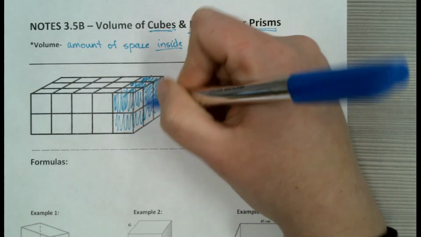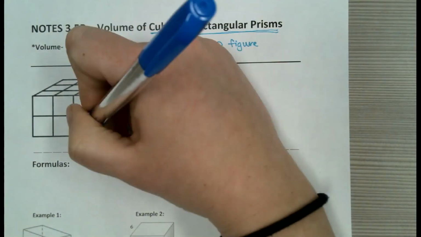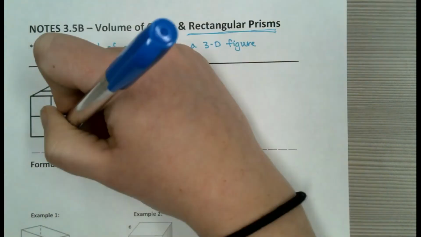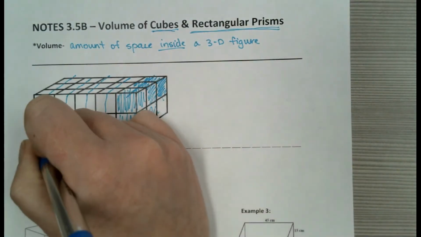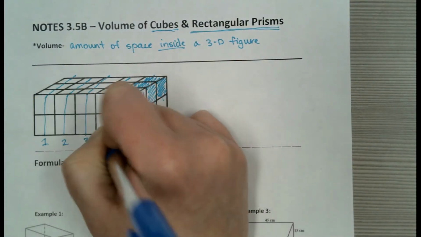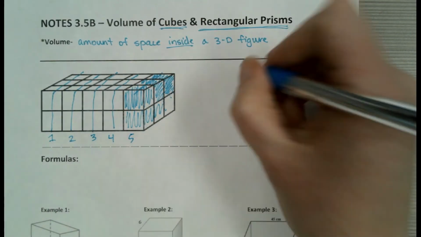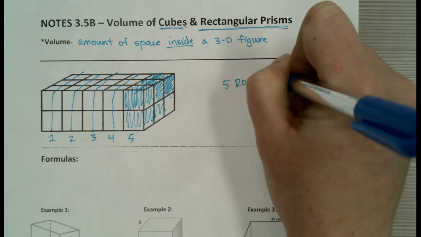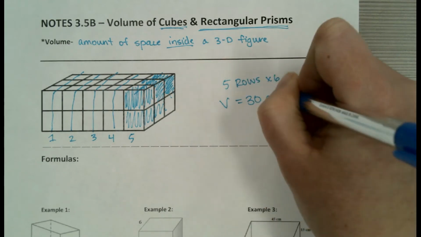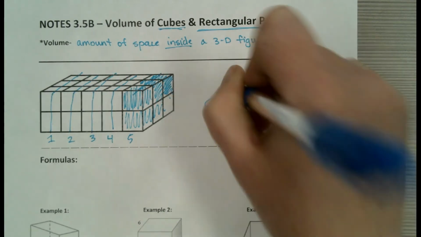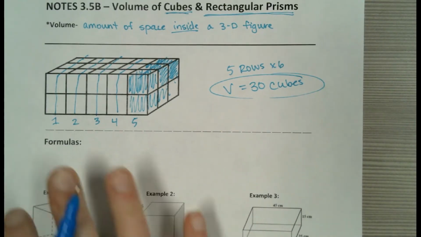There's 6 cubes in this row. Then that means in this row there are 6 more cubes. In this row there are 6 more cubes. 6 more, and then finally 6 more. So in row 1, 2, 3, 4, and 5 rows, each row has 6 cubes. So 5 rows times 6 means this thing has a volume of 30 cubes. Okay, you could figure that out in lots of different ways. As a matter of fact, this actually is going to lead us to our volume formula.